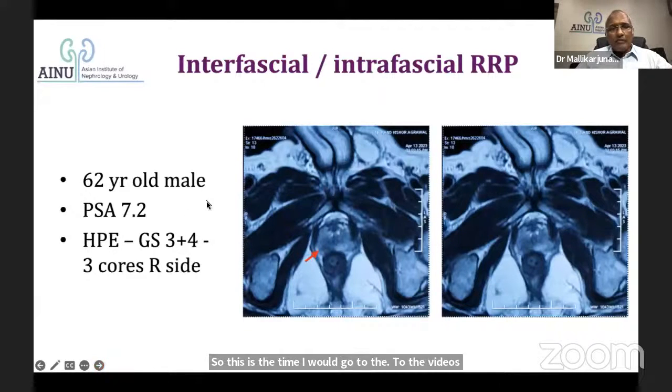So we are going to a video of a 62-year-old gentleman who had a PSA of 7.2. On the right side, there is a tumor here, just posterior to the surface, Gleason 3+4, 3 cores on the right side, and the left side is absolutely preserved. With this sort of low grade disease, low PSA, low stage, posteriorly placed, what should I do? I should think about intrafascial or interfascial on the right side and complete intrafascial on the left side so that I can save as many nerves as possible for better continence.